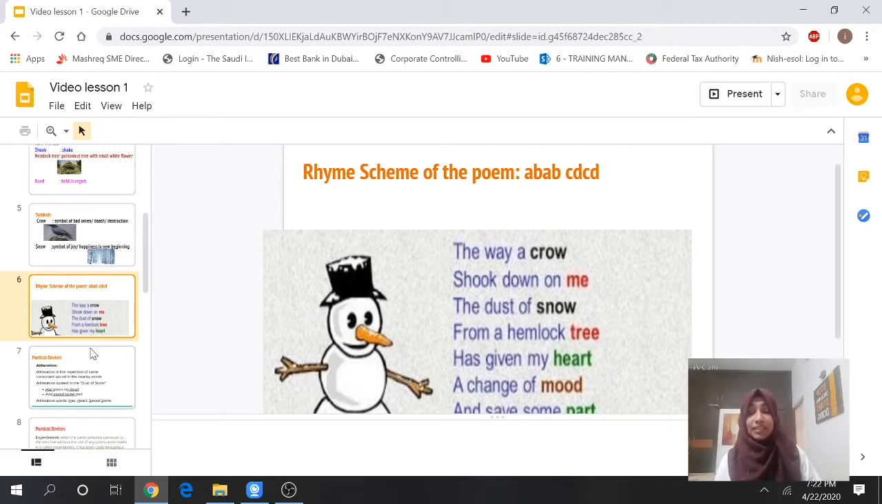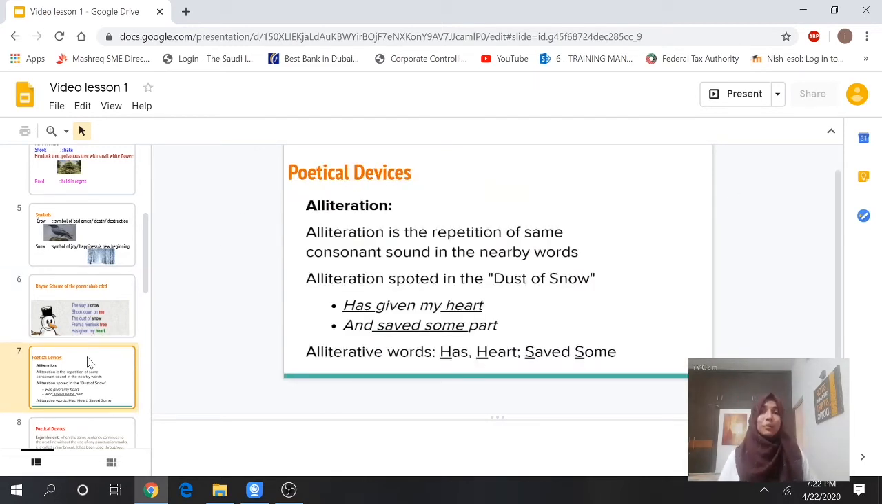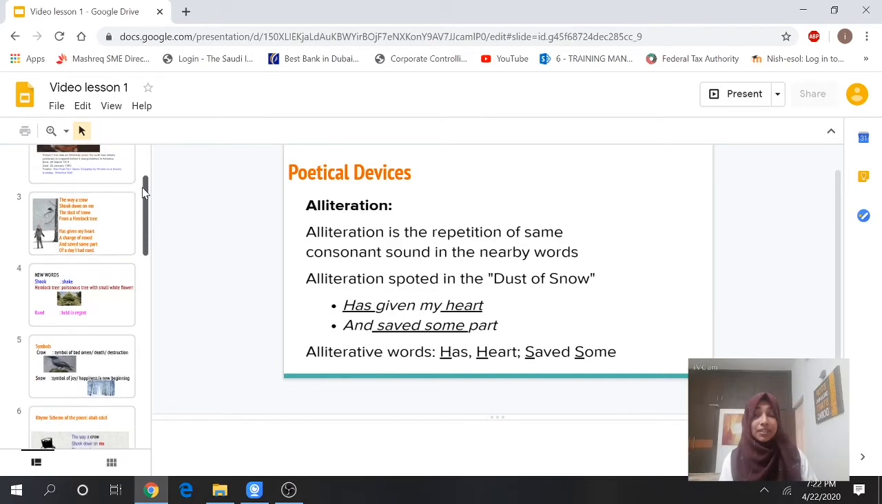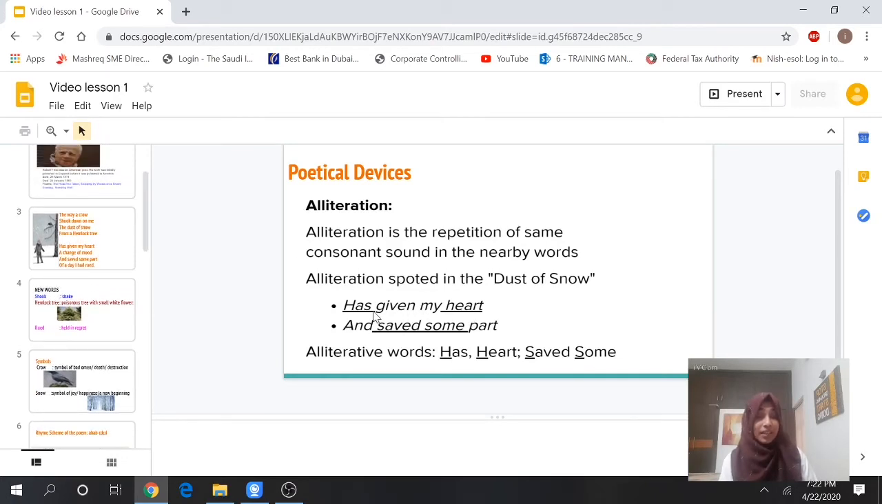Again, go back to the other poetic devices the poet used in this poem. First one is alliteration. What is alliteration? Alliteration is the repetition of the same consonant sound in nearby words. So look at what the alliterative words are here. "Has given my heart." The 'h' sound is repeating, so it is alliterative. "Her" and "heart". And another one, "saved some", the 's' sound is repeating, the same sound starting the words. So that is also alliteration.